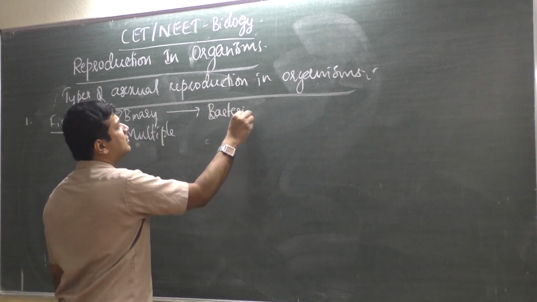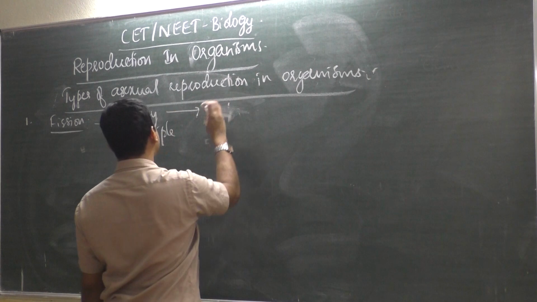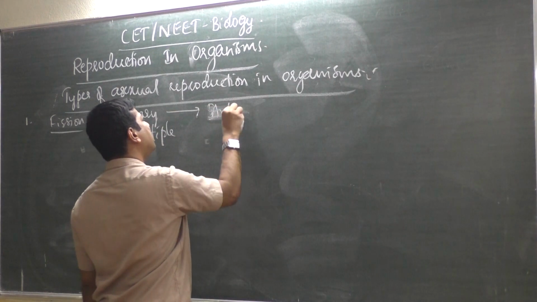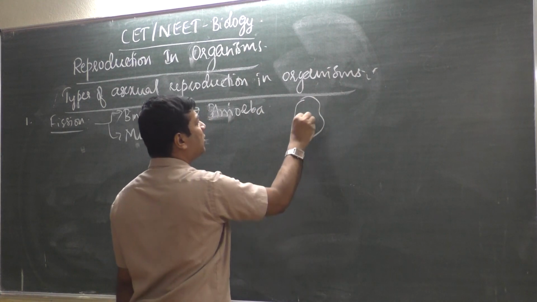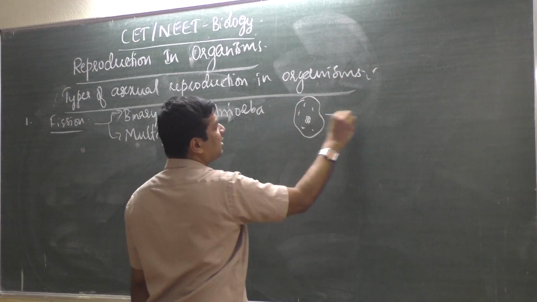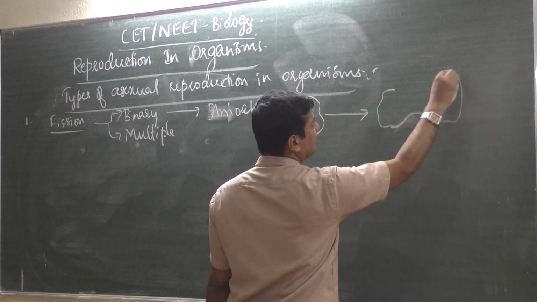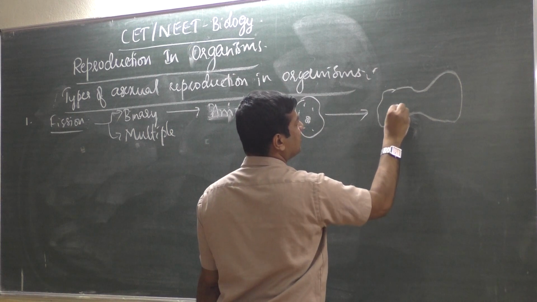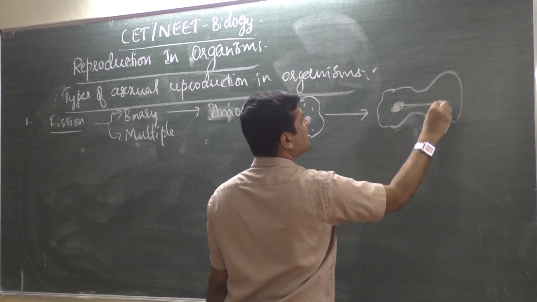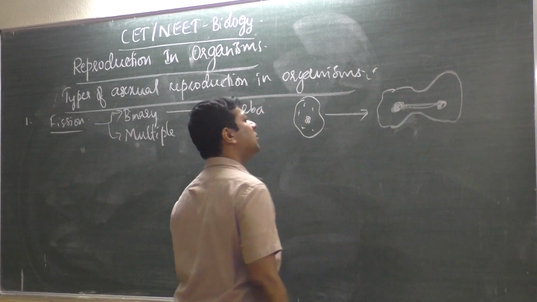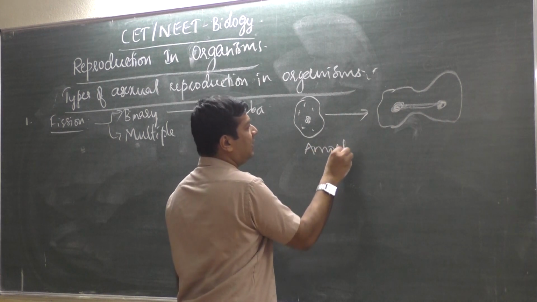Okay. So for binary fission, we'll take an example. Bacteria reproduce, or we'll take a very simple example. Amoeba reproduces by binary fission, where one organism is divided into two. What happens there exactly? See what happens, I am showing. This is one cell, amoeba, the parent.